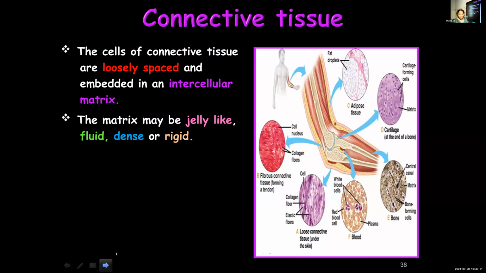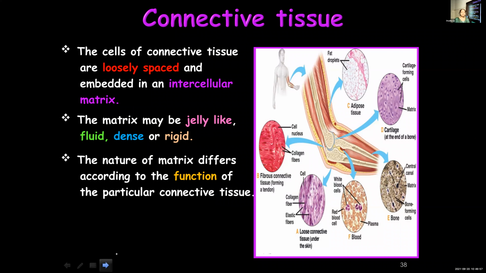The nature or the type of connective tissue depends on the matrix present. So different connective tissues have different types of matrix. In some, it will be fluid. In some, it will be solid. In some, jelly-like, rigid, flexible. So different types of matrices are present. The nature of the matrix depends upon the function.